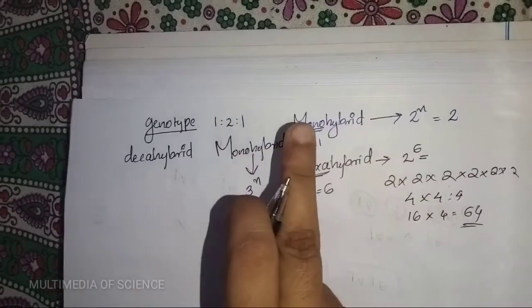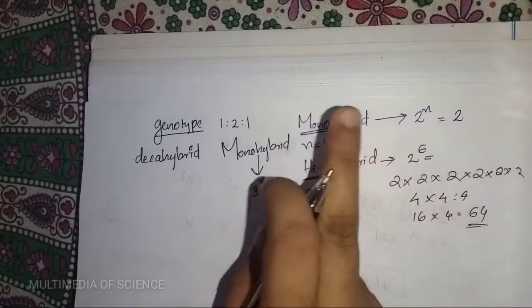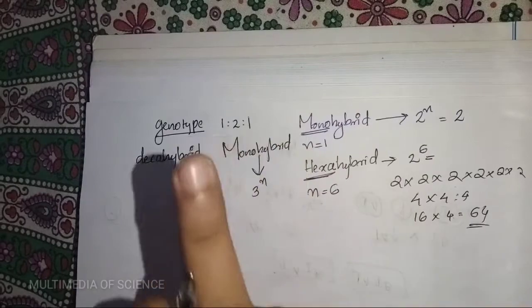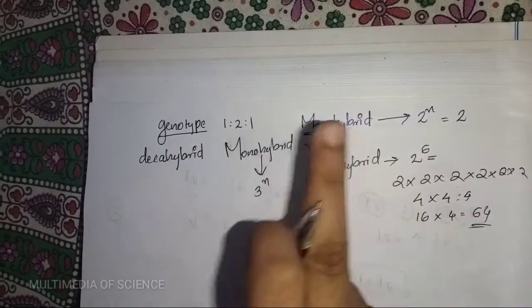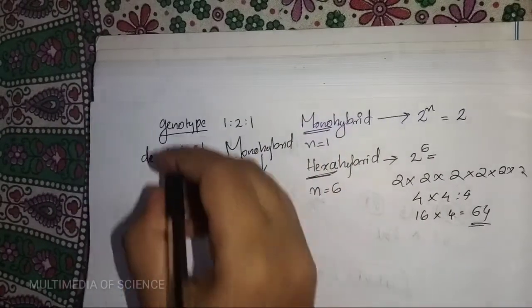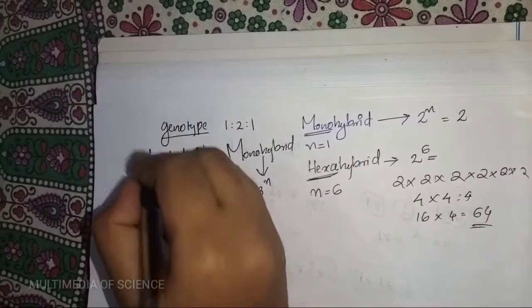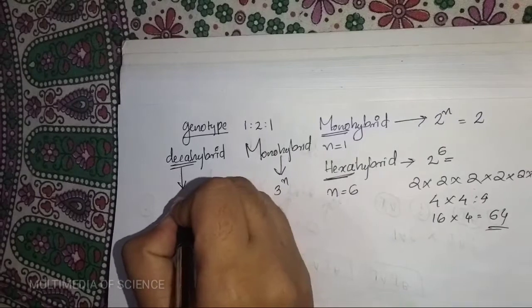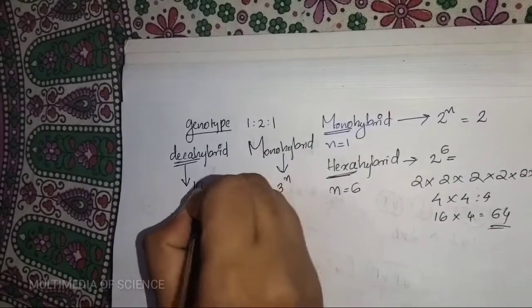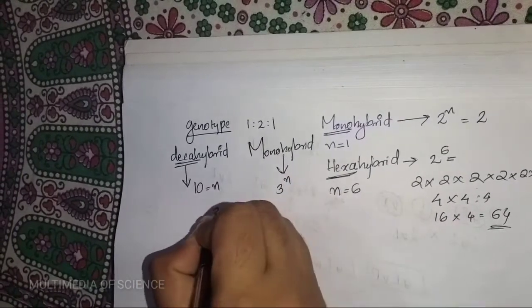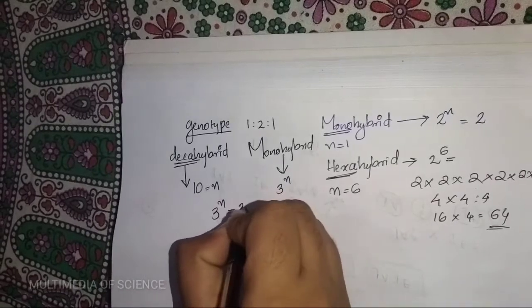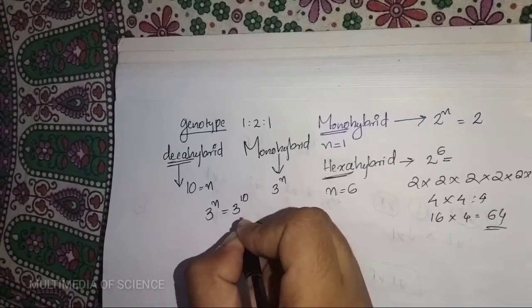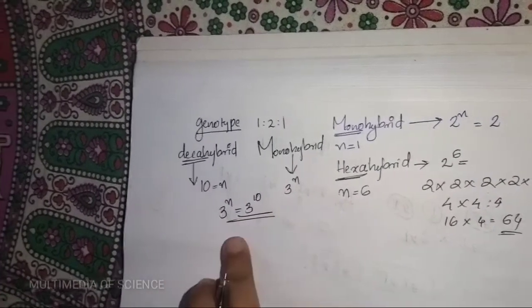For dihybrid, n equals 2, so 3 raised to 2, 3 squared equals 9. For deca, the number indicated is 10, so n equals 10. So 3 raised to n is 3 raised to 10. That is our answer.